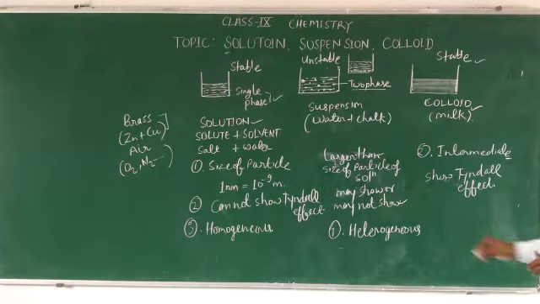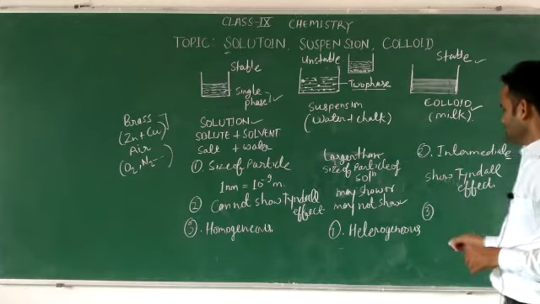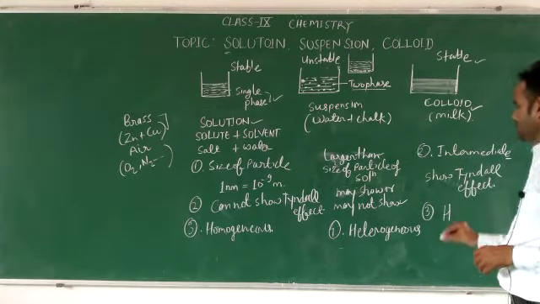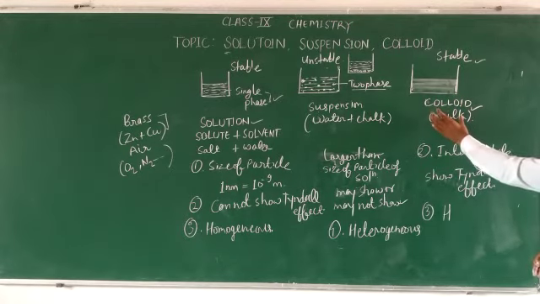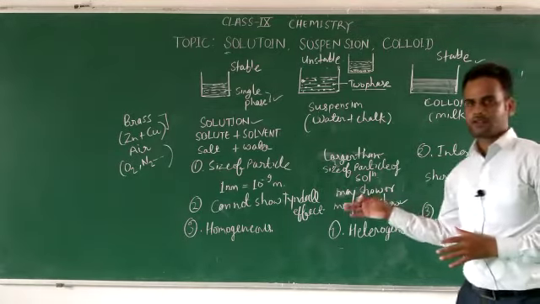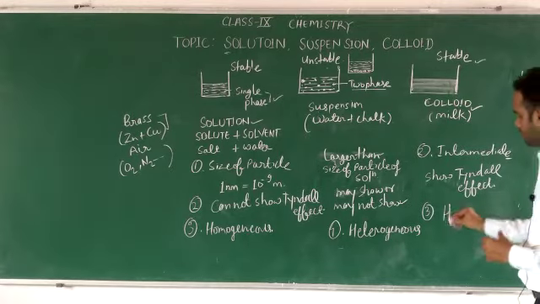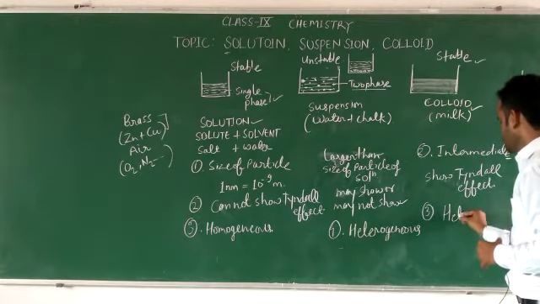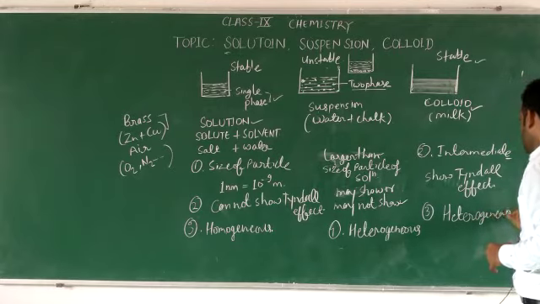If we see milk, milk is made up of protein, fat, water and many other things, but it looks homogeneous. It looks homogeneous, but actually at the microscopic level it is a heterogeneous mixture.